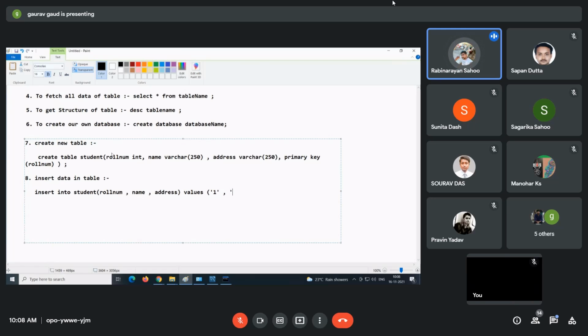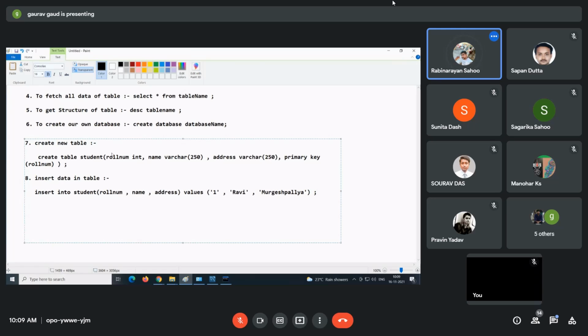Okay, for these fields, values: roll number is, let's say, 1, name is, let's say, first student Ravi, and address is Murugesh Palya.